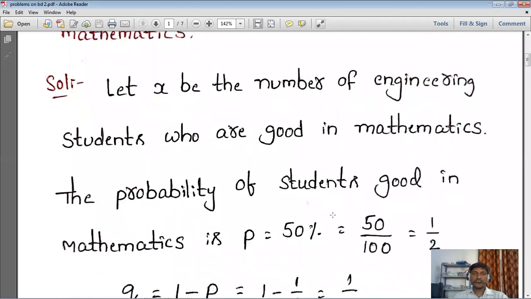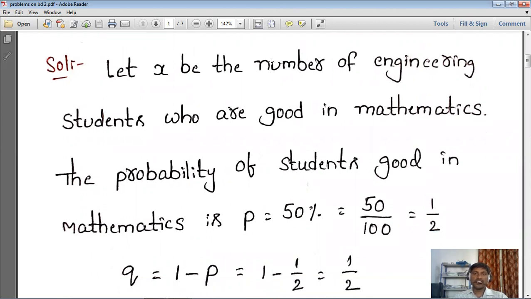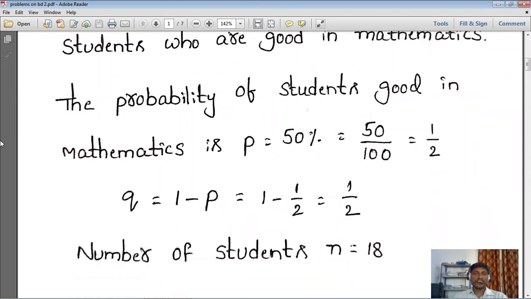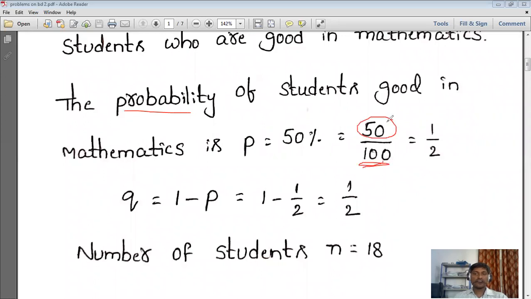Here, first we are choosing: let x be the number of engineering students who are good in maths. Just we are giving this specifically x. Next, the probability of students good in mathematics, so simply what we said just now. We are assuming that it is nothing but the chances. If we are taking 100 students, in that 100 students, 50 are good in maths. So if we cancel that, it is 1 by 2.